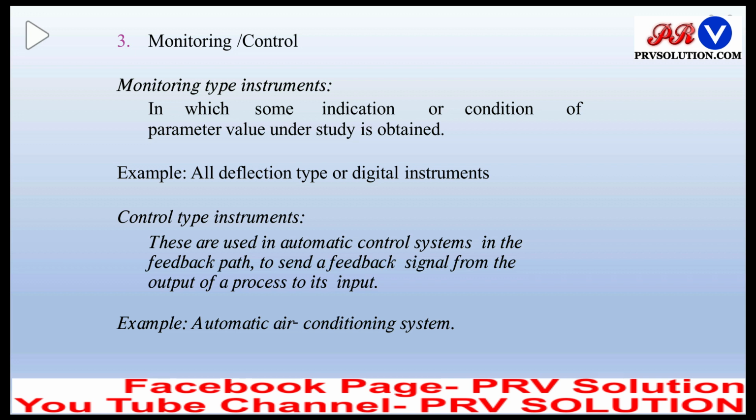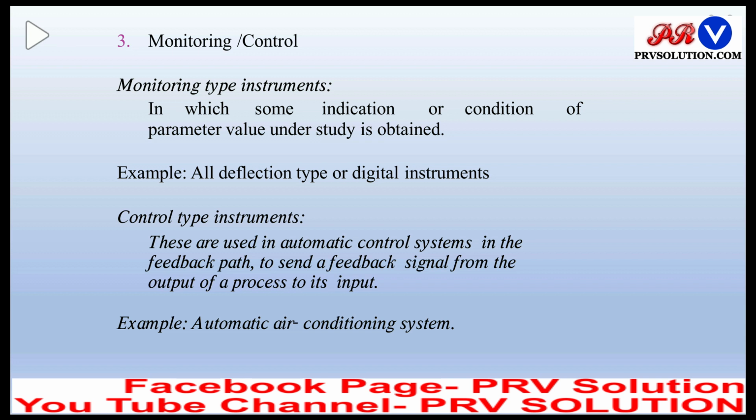Control type instruments are used in automatic control systems in the feedback path to send a feedback signal from the output of a process to its input. So generally control type instruments require some feedback path from output to input, by which they will control the output. An example is an automatic air conditioning system.